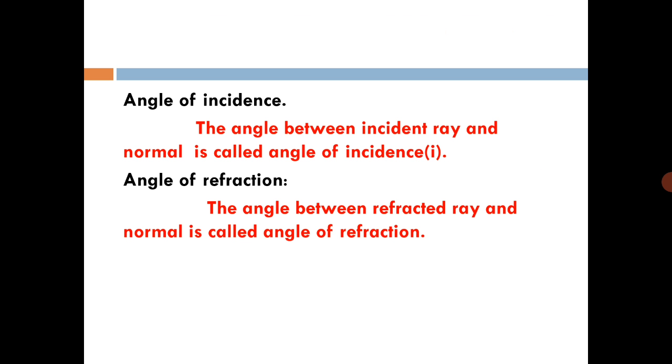Next, students, there are two angles: the angle of incidence and the angle of refraction. The angle between the incident ray and the normal is called the angle of incidence, denoted by small i. The angle between the refracted ray and the normal is called the angle of refraction, denoted by small r.